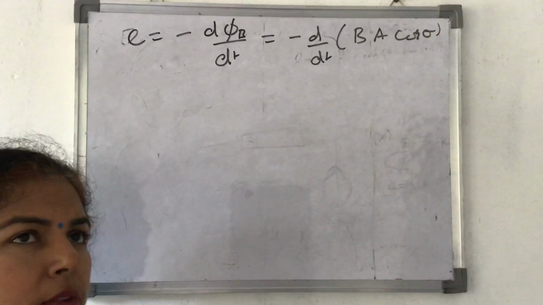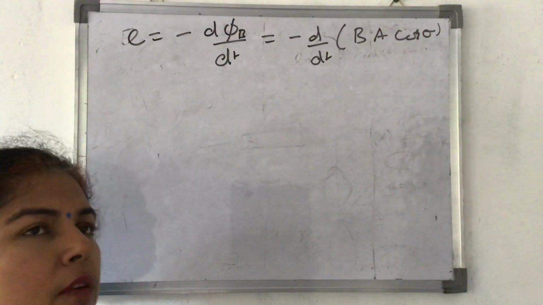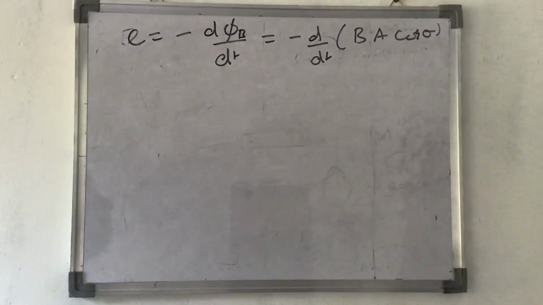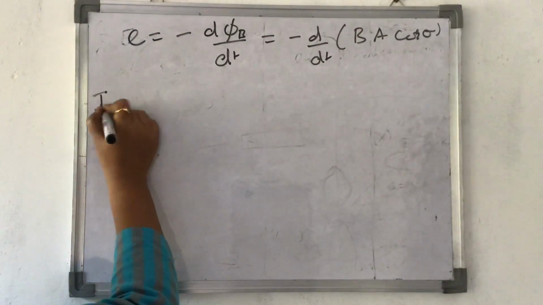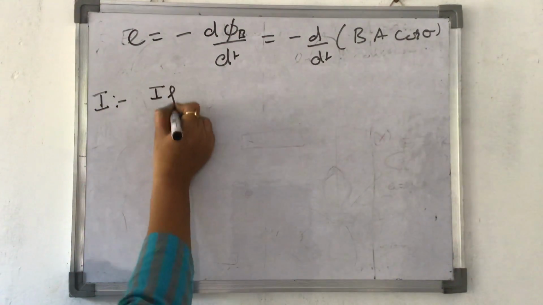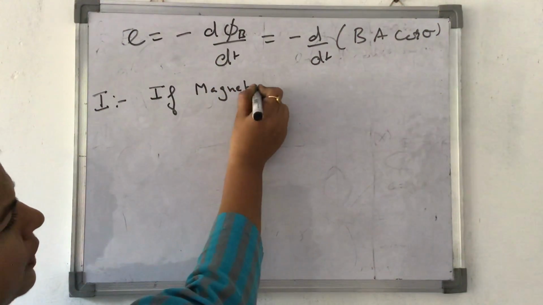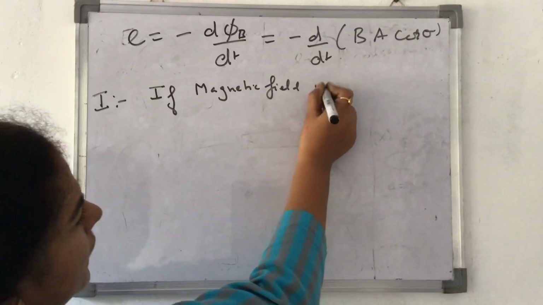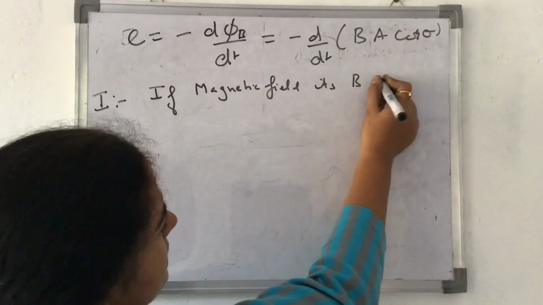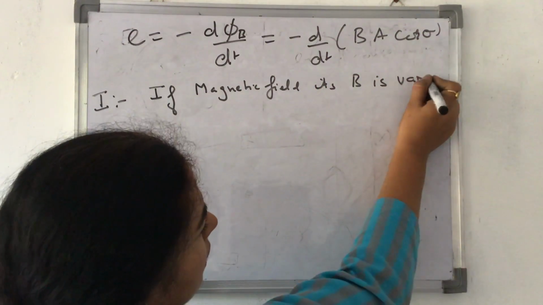So one by one we will take three different cases and then we'll see what is the induced EMF produced. First case I am saying, if magnetic field, that is B, is varied, magnetic field, that is B is changed or varied.